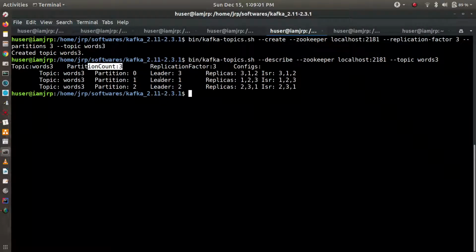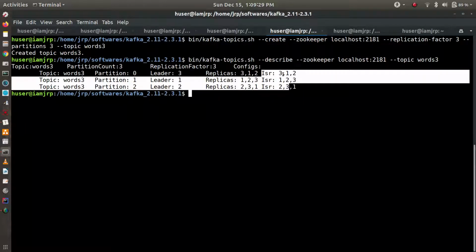These replicas are present on 3, 1, 2, and for these replicas, the leader replica is 3. You can see the leader replica is 3. For partition 1, the leader replica is 1, and for partition 2, the leader replica is 2. All these replicas 2, 3, 1 are in sync.